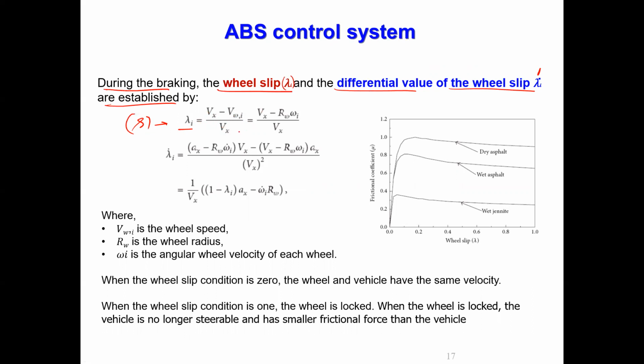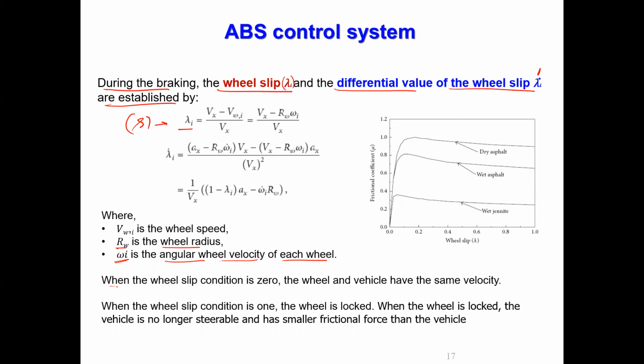Vx is vehicle speed in the x direction, the longitudinal direction, minus the individual wheel speed, which can be calculated like this, correct? Where Rw is the wheel radius, omega is the angular velocity of each wheel, and Vw is nothing but the wheel speed, okay?